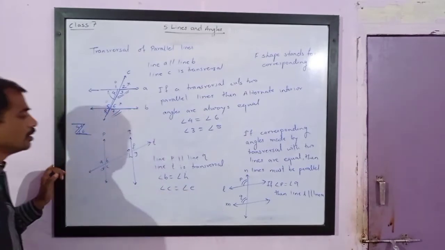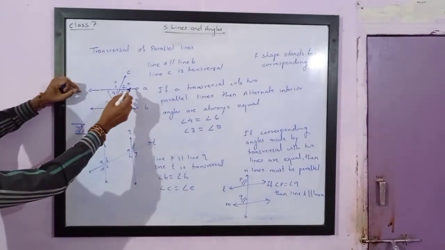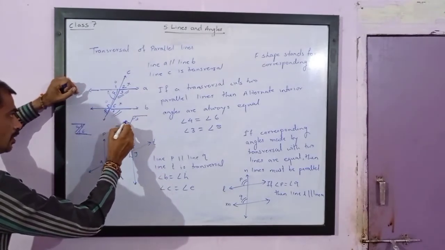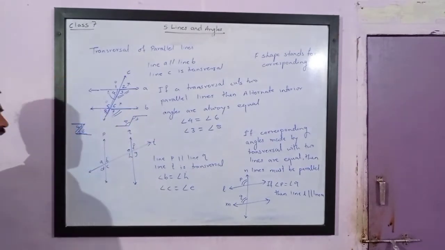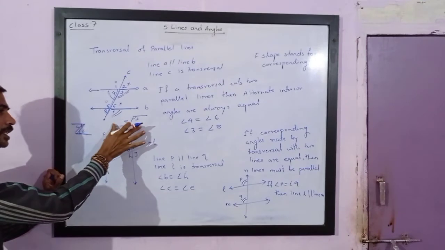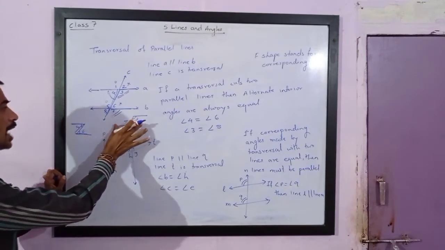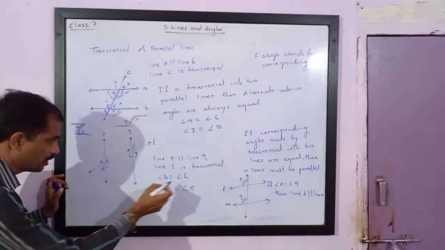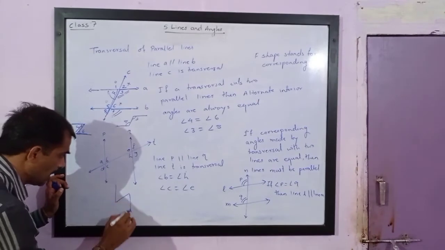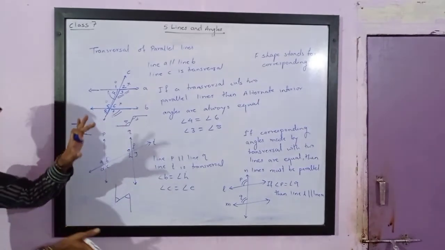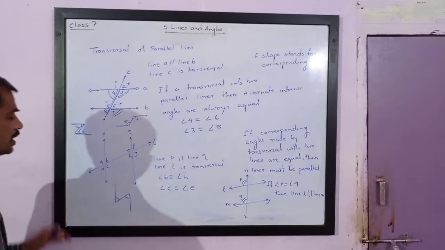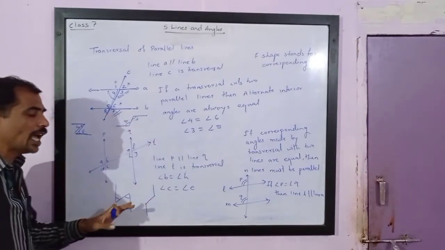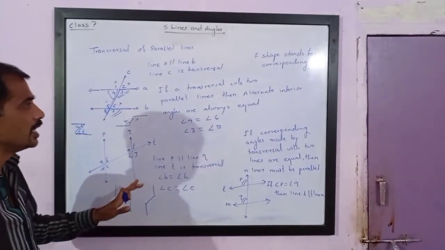Please note here angle 3 and angle 5. If you see angle 3 and angle 5, it is a mirror image of the alphabet Z. So this can also be said as Z. We can say that Z shape stands for alternate angles. Here also you will notice that if you take B and H, they form something like this. So it is just a tilted Z or a mirror image of the letter Z. If you take C and E, you will notice that it is either a mirror image of Z or it is Z itself.